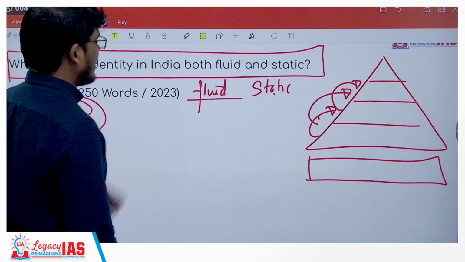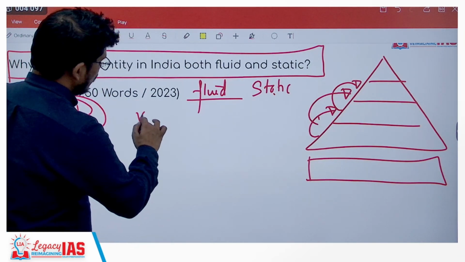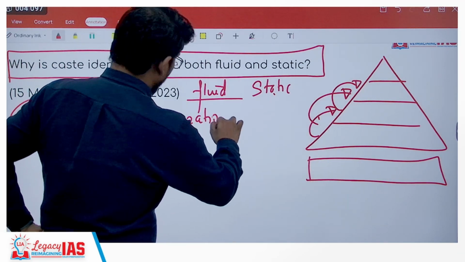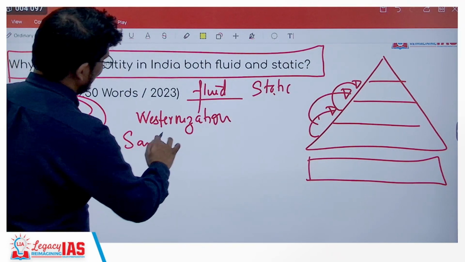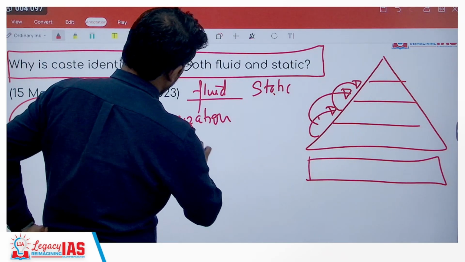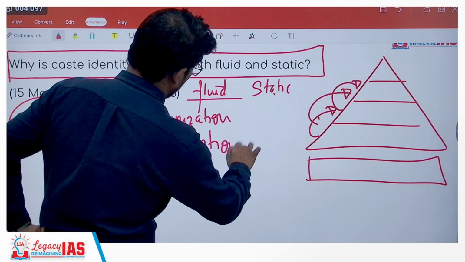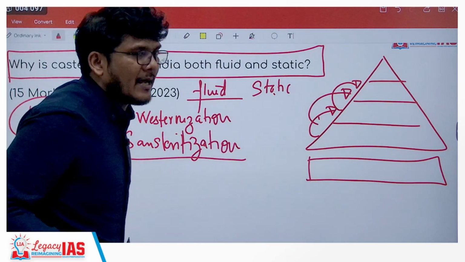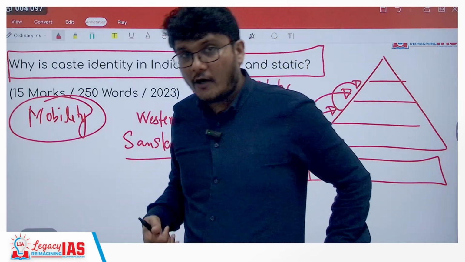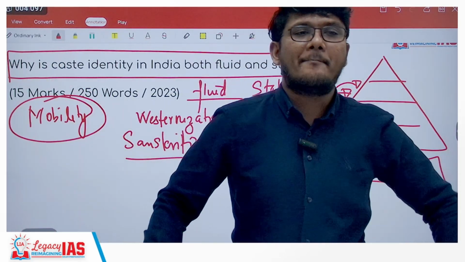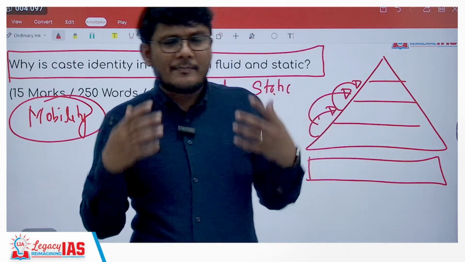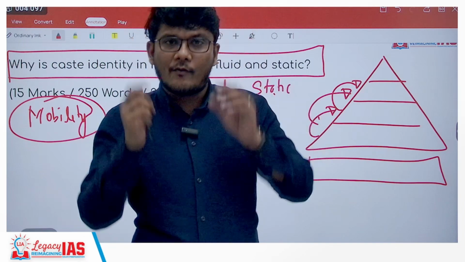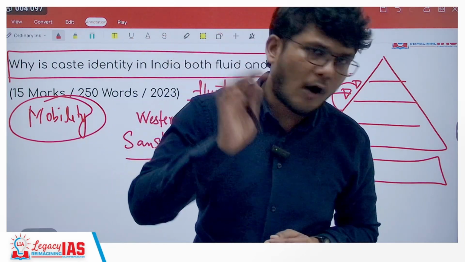Now how will that mobility be? That mobility will be due to the concepts we studied: westernization, and before westernization, Sanskritization, the concept by M.N. Srinivas. You don't have to write the thinker as such, but mention Sanskritization, westernization, political empowerment, when the seats are reserved also, so that is the way of government to empower. And when people from certain disadvantaged castes come into power, that sort of empowers them. How does it empower them?